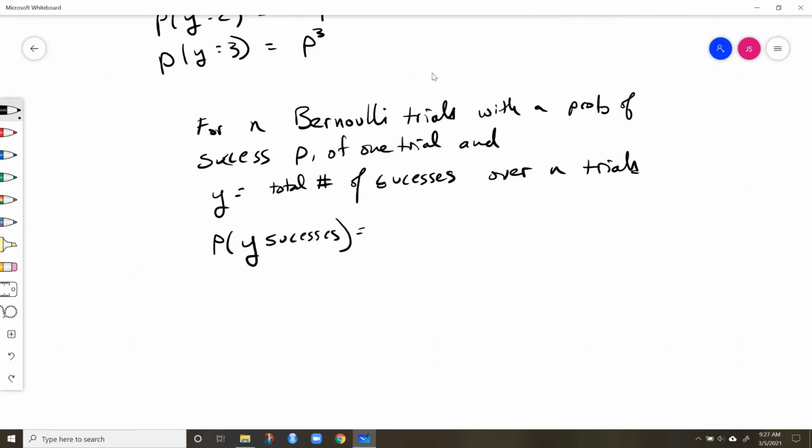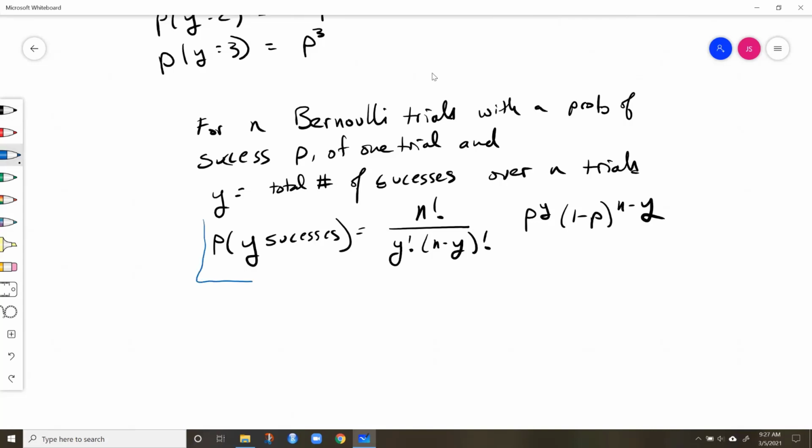follows this binomial distribution. And so what we end up with is n factorial over y factorial times (n minus y) factorial. And we'll talk about this factor right here in a second. Times p to the y, (1 minus p) to the n minus y. So this is our binomial distribution right here.